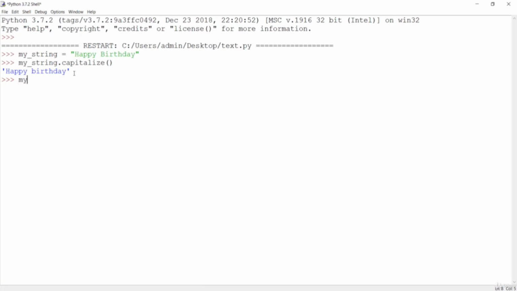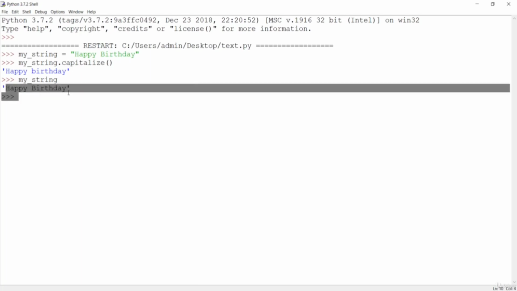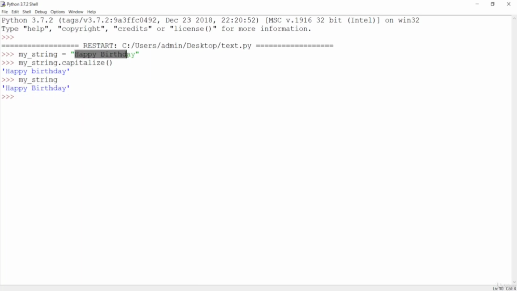And if I check my string again, it will be unchanged. You can see this is the same string that was just created. We applied capitalize, but nothing is happening here. This change has not been reflected in the original string because strings are immutable. They cannot be changed.